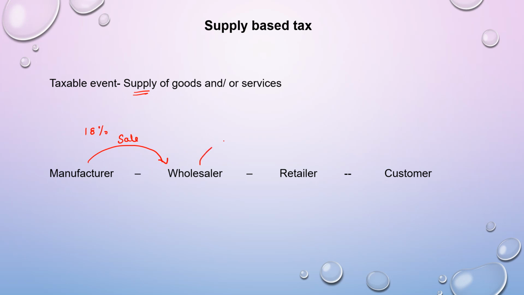Similarly, when this wholesaler sells it to the retailer, again he would be collecting from the retailer on the value of the goods that he is supplying. The retailer will pay it, the wholesaler is collecting. And then when the retailer sells it to the customer, again he would charge 18% on that particular good that he has sold to the customer, and the customer is paying the GST here to the retailer. So this is how at every point of supply you find that GST is being levied on the taxable value of the product.